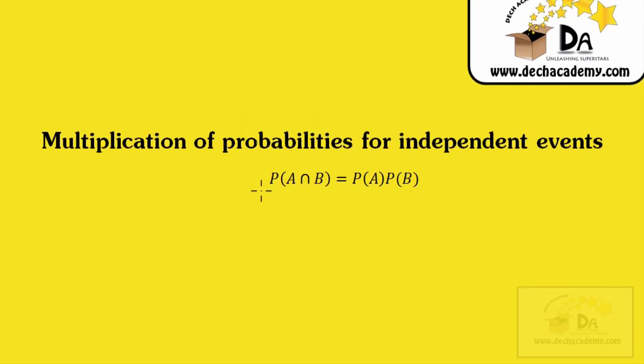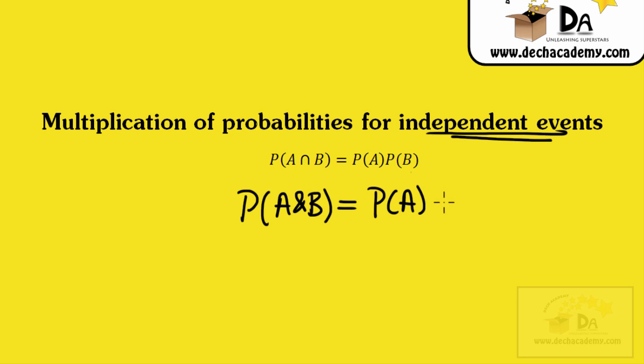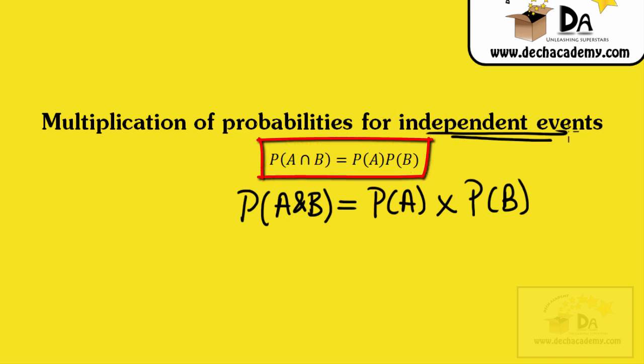So this expression here applies to independent events. And what this is saying is the probability of an event and another event occurring is equal to the product of their probabilities. So the probability of event A and event B occurring is equal to the probability of event A times the probability of event B. So this is an equation you need to remember, and it applies for independent events.